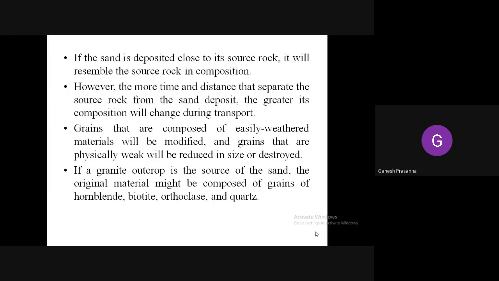If a granite outcrop is the source of a sand, then the original material might be composed of grains of hornblende, biotite, orthoclase, and quartz. This is a small example to show how exactly it is. If it is a granitic outcrop, the source of the sand will be hornblende, biotite, orthoclase, and also quartz.